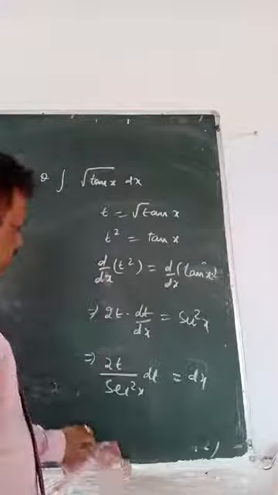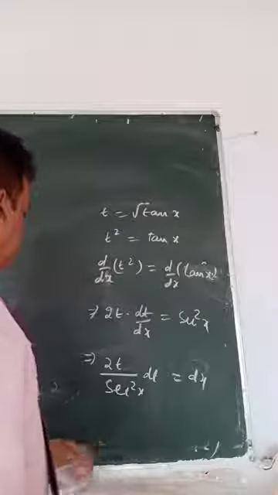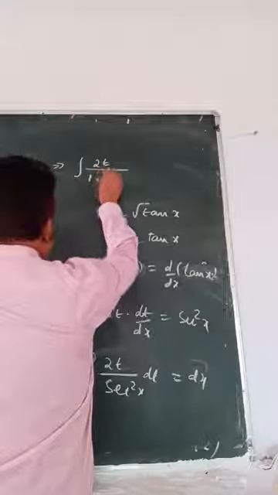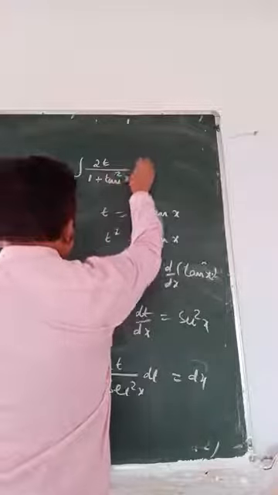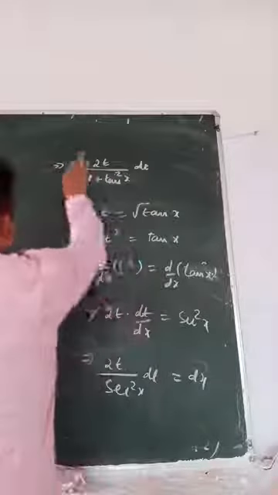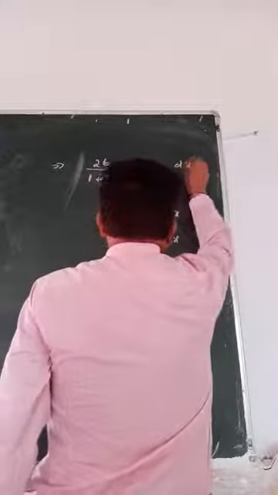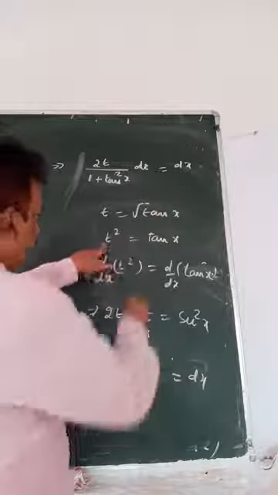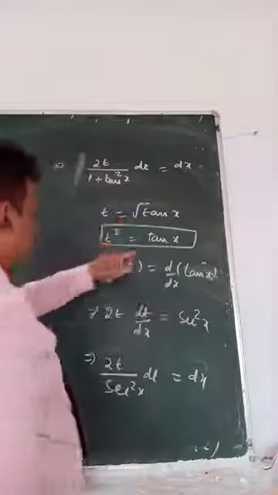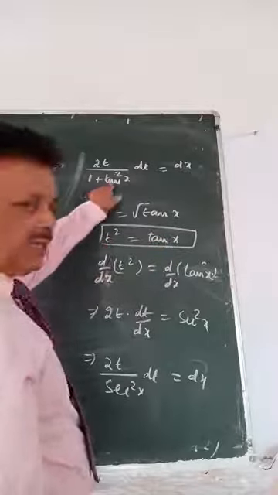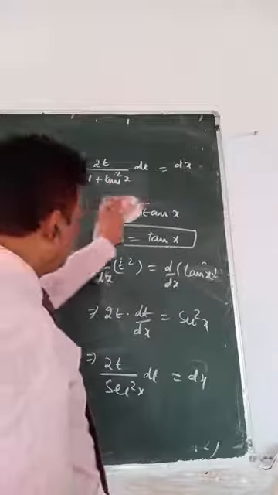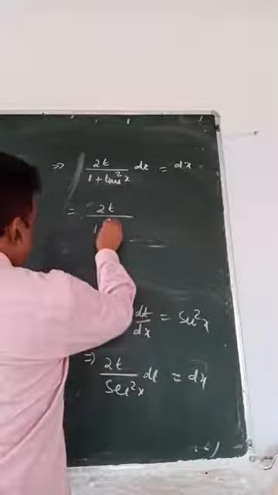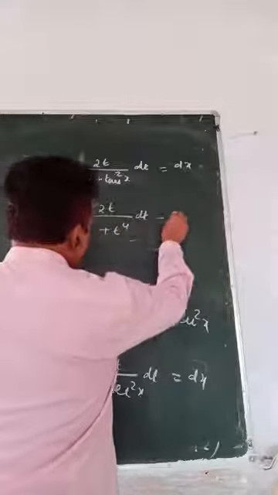So what is sec square x? 1 plus tan square x. So 2t by (1 plus tan square x) dt, no integration, equals dx. Tan x is t square, so tan square will be t fourth. That means you are getting 2t by (1 plus t4) dt equals dx.